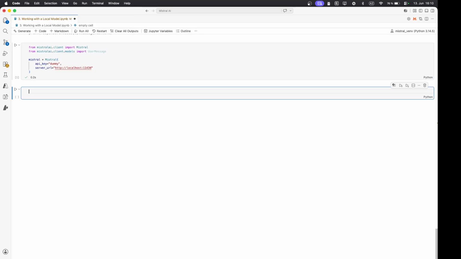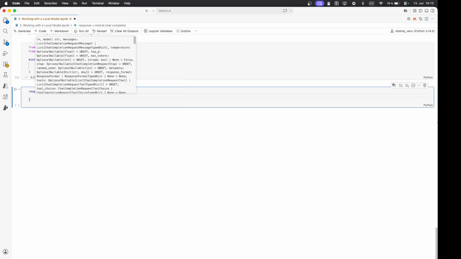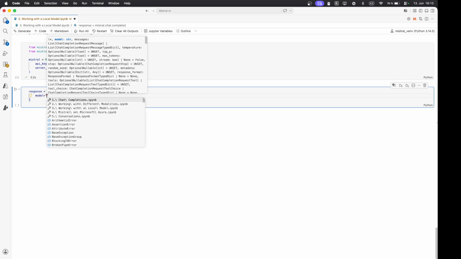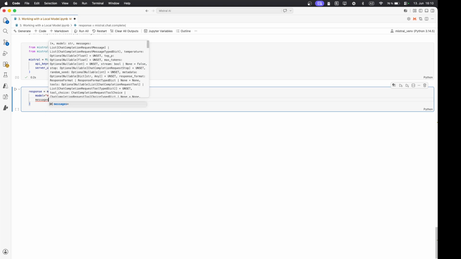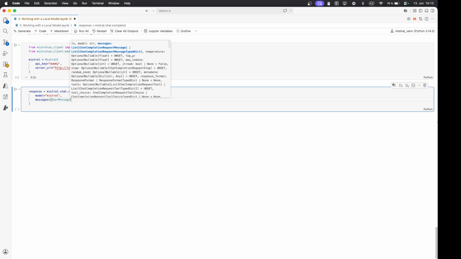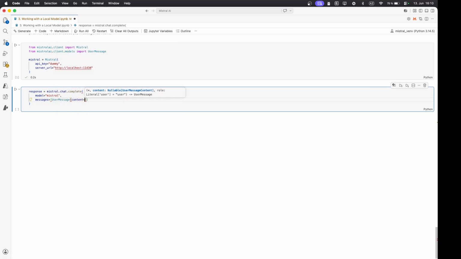After that, you can start a conversation. So Mistral.chat.complete. The model name is the one that you've seen in Ollama. So in my case, this is mistral. And then the list of messages. So this will be a single, not human, this is in LangChain, so user message. Content is, what is the capital of Germany?